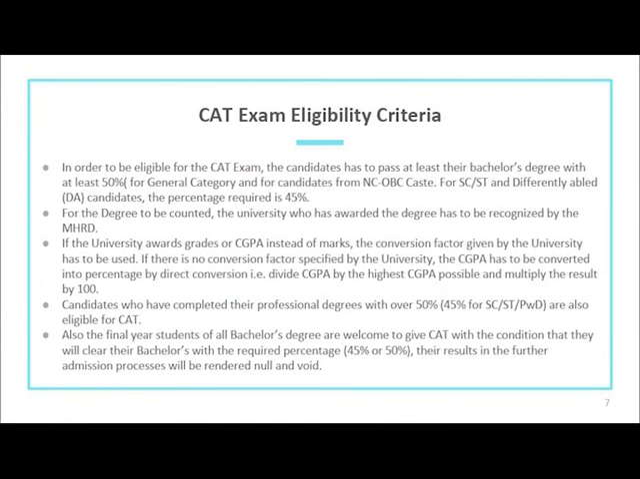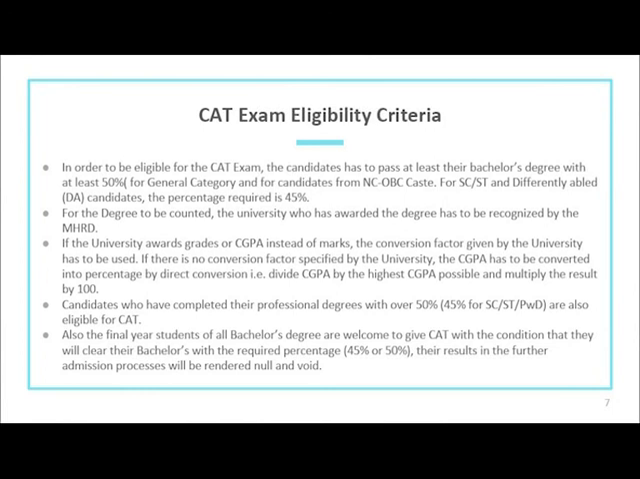Now let's discuss the last part, which is the eligibility criteria for CAT exam 2020. In order to be eligible for CAT exam, the candidates have to pass at least their bachelor's degree with at least 50%. This applies for general category and for candidates who belong to NC OBC caste. For candidates of SC or ST and differently abled, the percentage required is 45%.